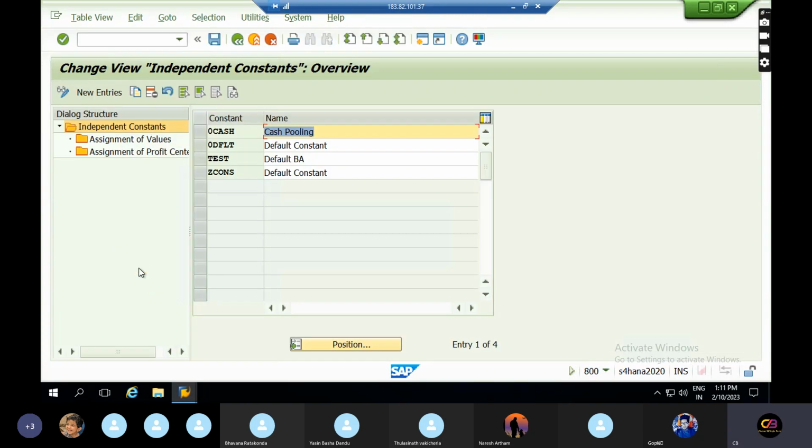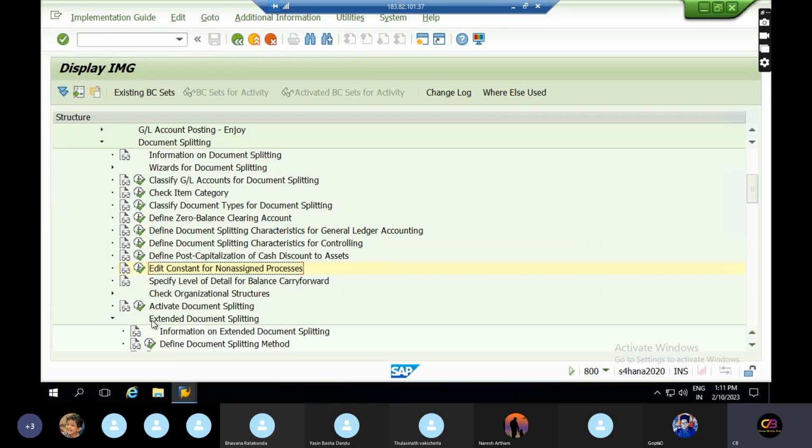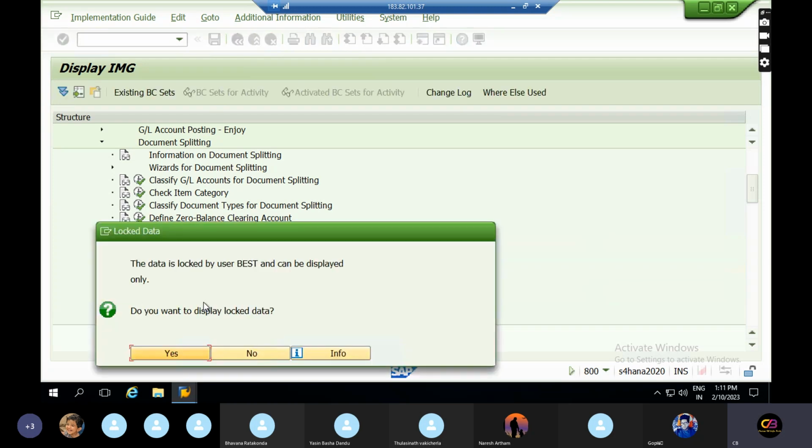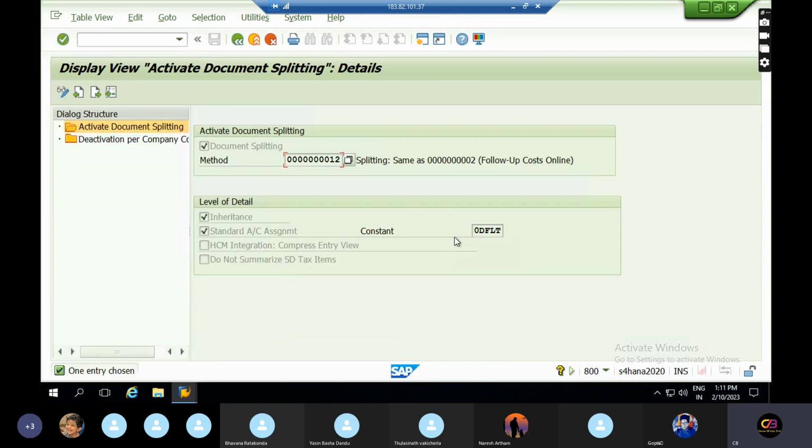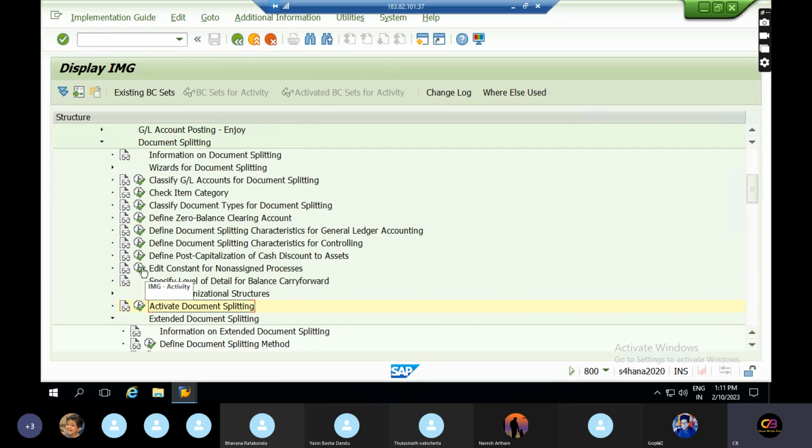Once you double click on this, okay, see over here. This is default constant, default business area, default. Some of the defaults are already there. So let's check for which company code, for our company code, what they have taken. Just go to activate document splitting, click enter, and check. This is the constant. The ODFLT constant is there for all documents with all the company codes. Okay, see now, just go to